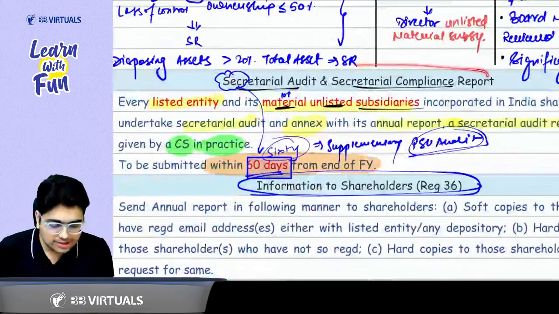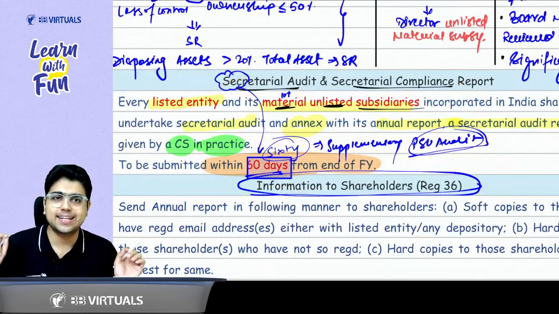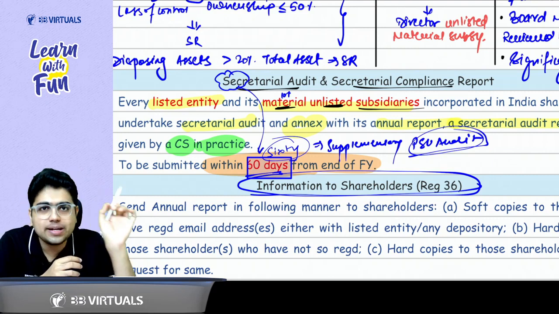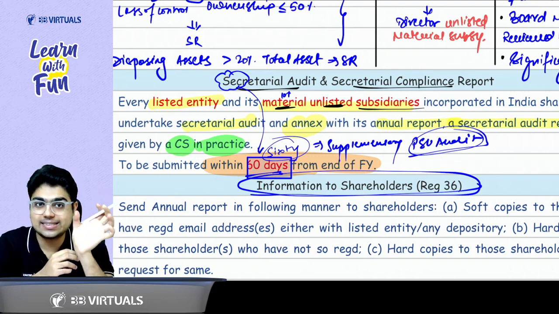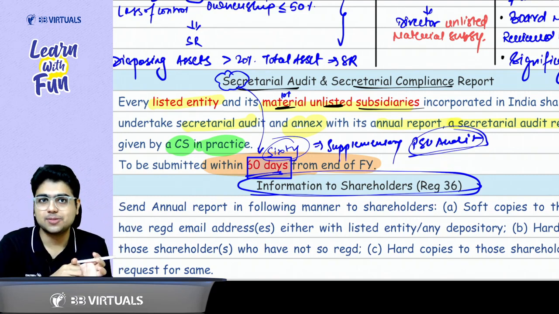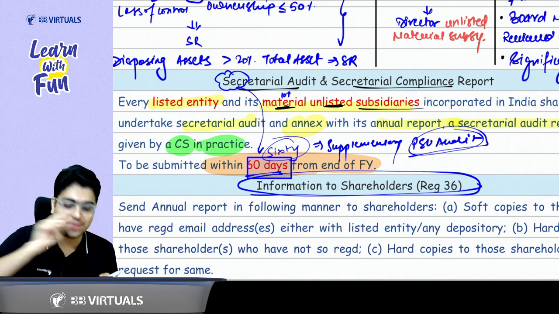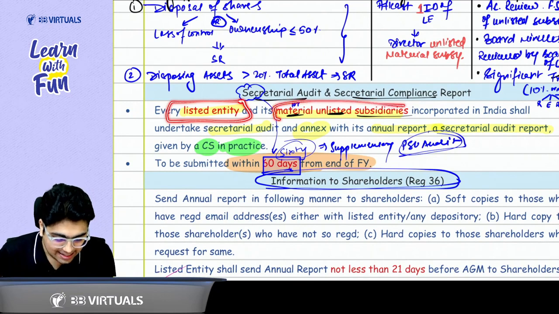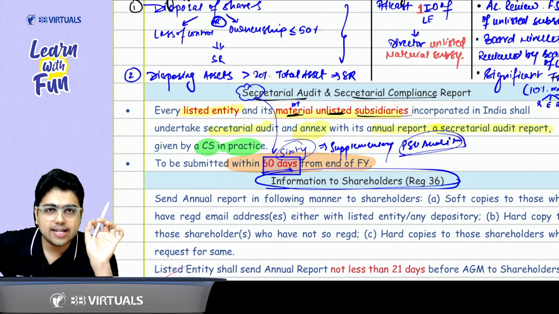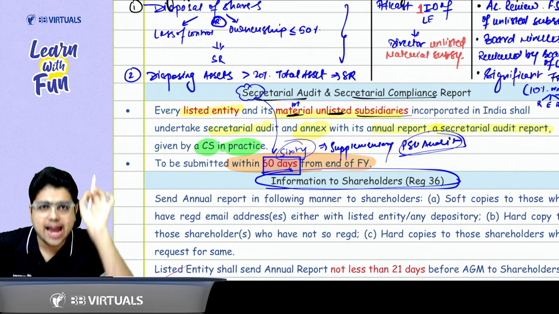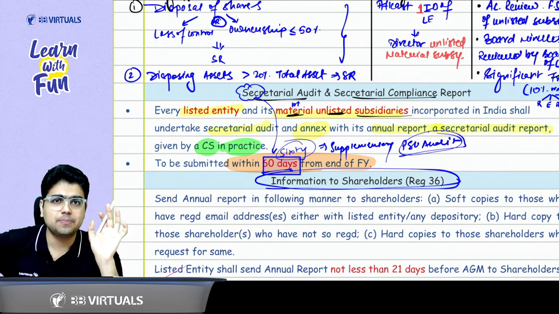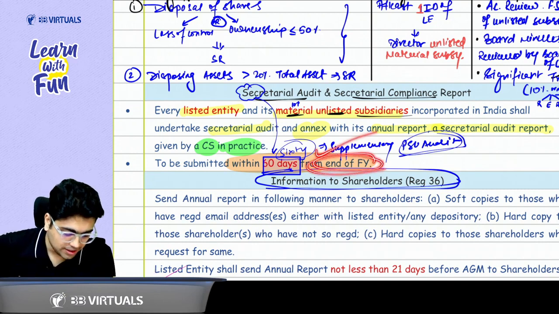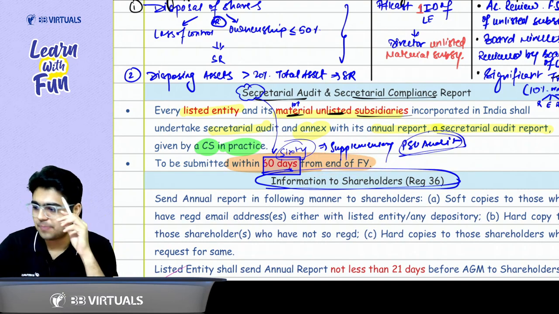Then we discussed a very small and cute topic, that is secretarial audit and secretarial compliance report. For whom does it need to be given? For the listed entity and its unlisted material subsidiary. Every listed entity and its unlisted material subsidiary needs to get a secretarial audit done, and a secretarial compliance report needs to be submitted within 60 days from the end of the financial year. Is this part clear to all of you?